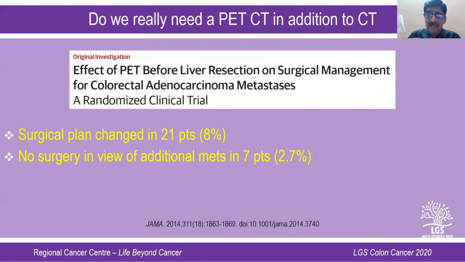Prathapan, that's a nice question, because that particular aspect has been looked at in a metastatic setting, not in a primary setting. In a patient with no metastasis on CT, do you really need to do a PET scan to pick up mets which are not picked up? I understand that all these patients would have a baseline CT of the chest and abdomen. You've not picked up something, CEA is raised. Should you do a PET scan?